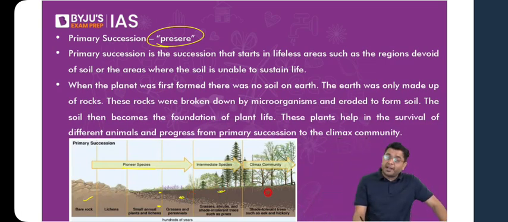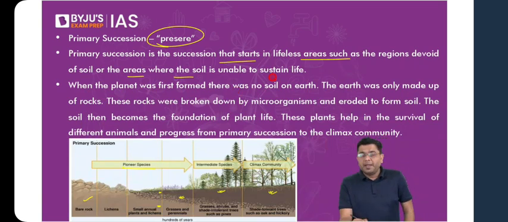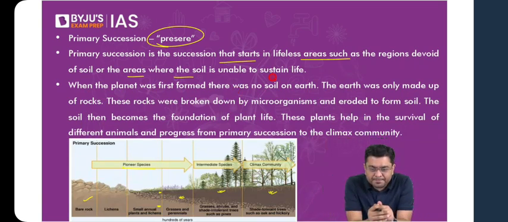So it is the succession that starts in a lifeless area, such as regions devoid of soil or areas where the soil is unable to sustain life. Example, let's suppose a new landform has been created. How is it that an entirely new landform can be created in the present scenario? No, not by decomposition of rocks. Decomposition of rocks means a landform is already in existence. Perfect, Benita. By volcanic eruptions.